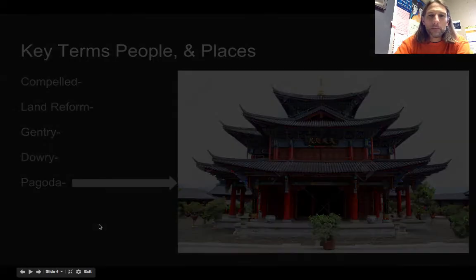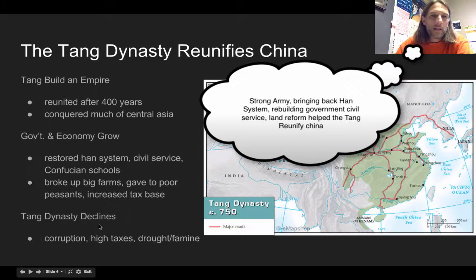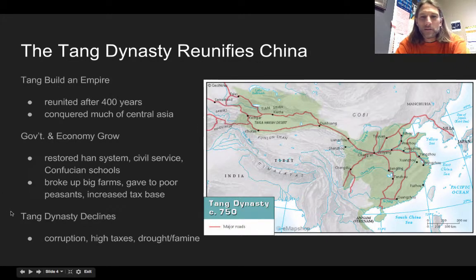of a pagoda. So if we look at the Tang dynasty reunifying, after the last dynasty, China was kind of in disorder. It was being heavily influenced by warlords that controlled and dominated, and it was a period of lots of outside attacks. And so after this 400-year period of no one dynasty being able to unify things and get things put together, the Tang are able to do that.